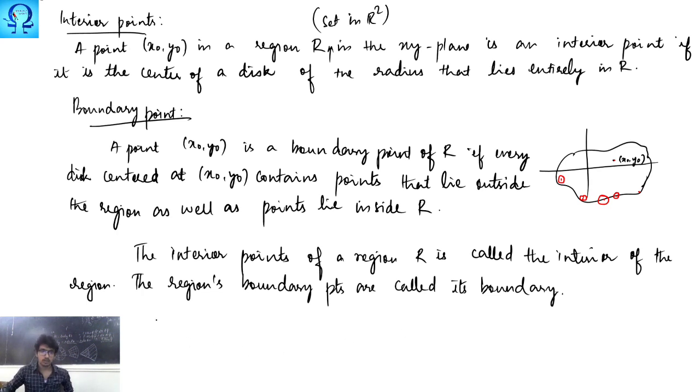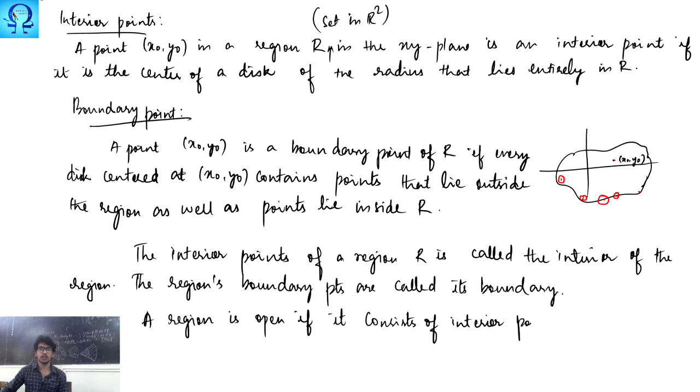Now this is where our actual definition starts. That is the main definition. A region is open if it consists of interior points only, which means all the points inside the region are interior points.